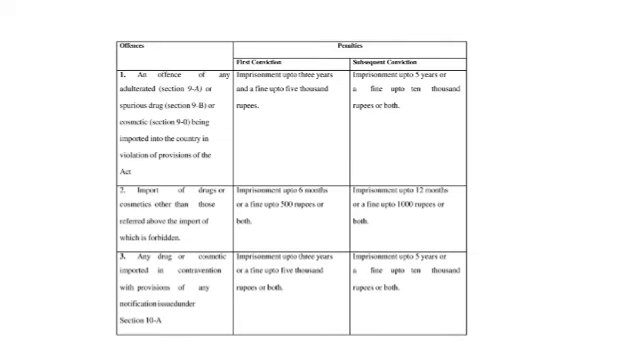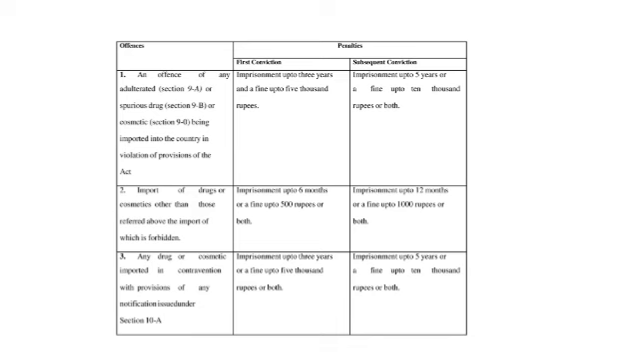And offences of adulterated or spurious drug for import of drugs or cosmetics, imprisonment up to 6 months or fine up to 500 rupees, and for subsequent conviction, imprisonment up to 12 months or fine up to 1000 rupees, or both.